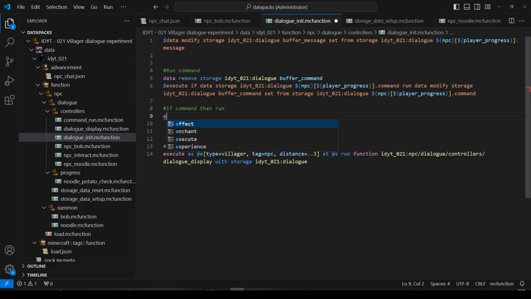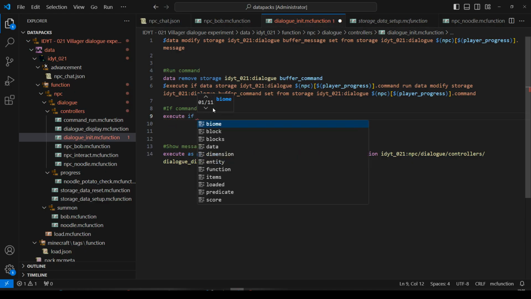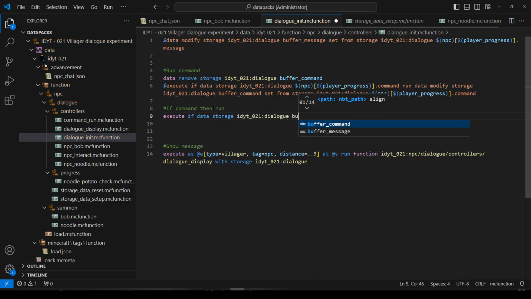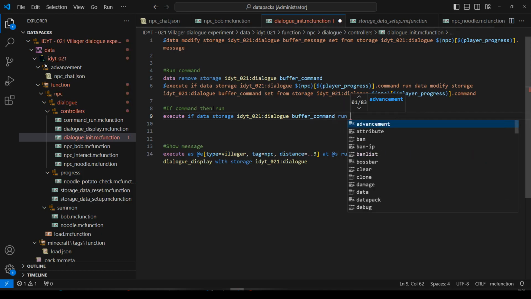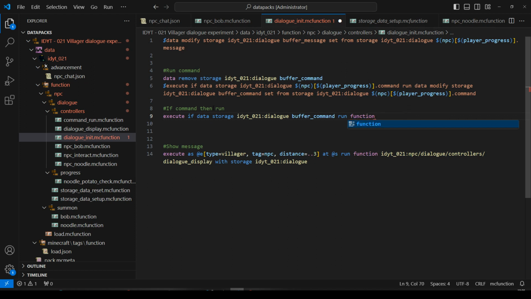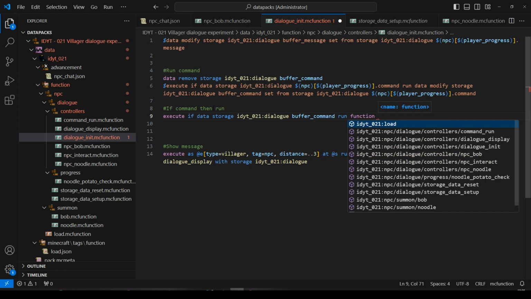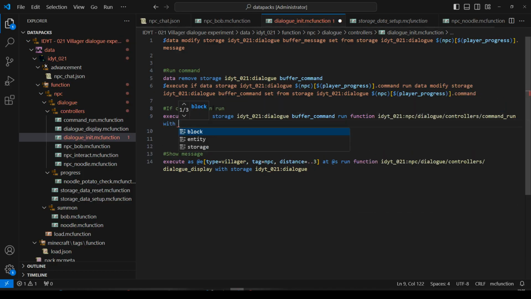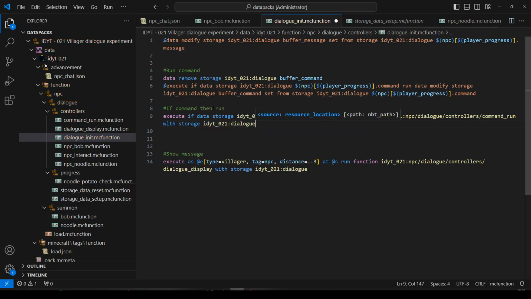Now, if there is one there, if command then run, what we'll do here is we'll execute if data storage dialog buffer command, and we reset it. So if there is one in there, we want to run function command run with storage dialog.